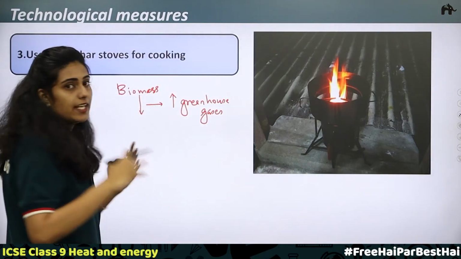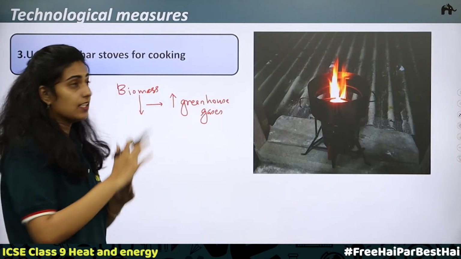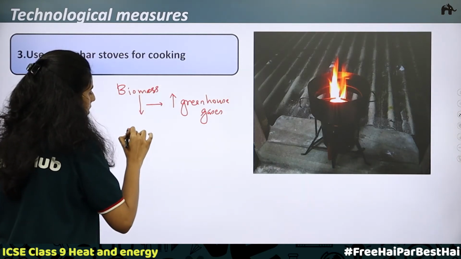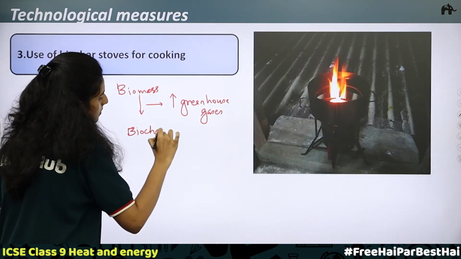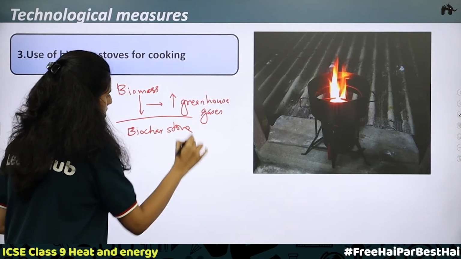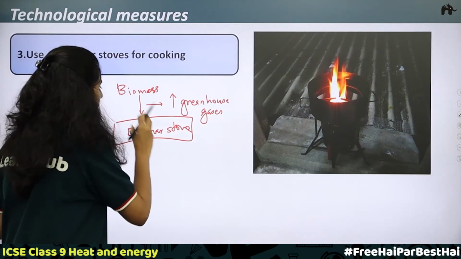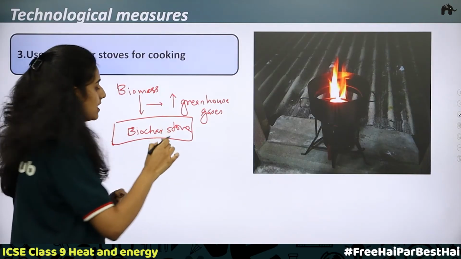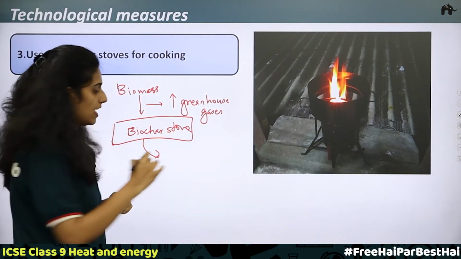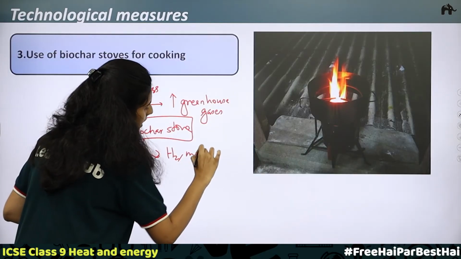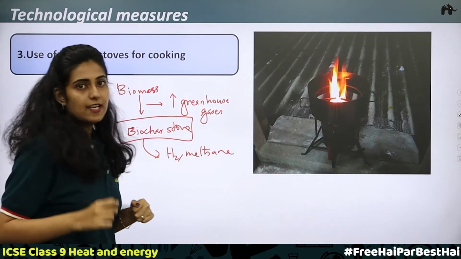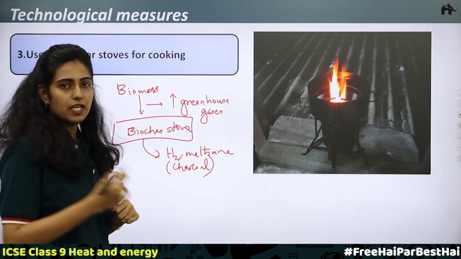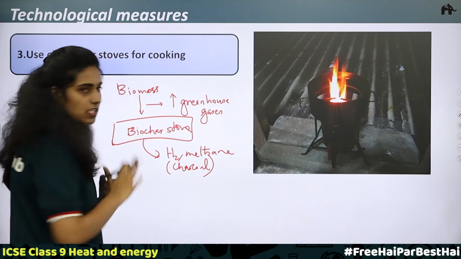What should be done is a technology should be developed in such a way that the biomass is burnt in the absence of air. Such a setup is called the biochar stove. In this biochar stove, the biomass is burnt in the absence of air. Here smokeless combustible gases are released, like hydrogen gas and methane gas. With this, charcoal is also released. This charcoal can be buried under soil. So this is a residue released.